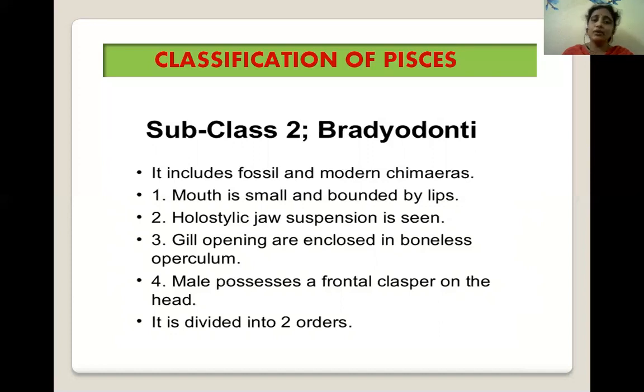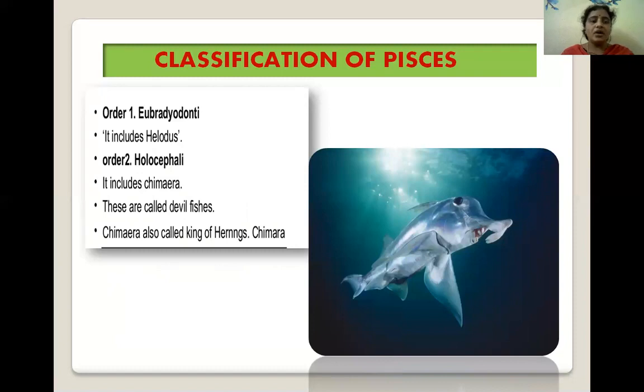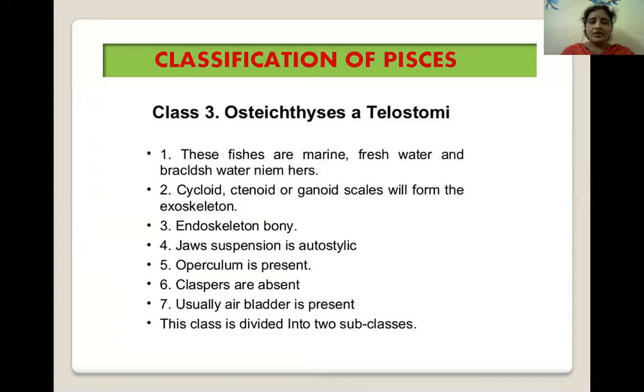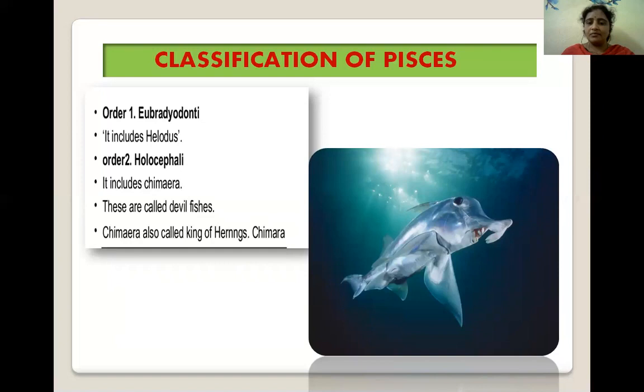It is divided into two orders. Order 1 is Eubradyodonti and order 2 is Holocephali. Eubradyodonti includes Helodus. The next order includes chimeras. These are called devil fishes. Chimeras are also called king of herrings, Chimaera. The picture in this image shows the diagram of Chimaera.